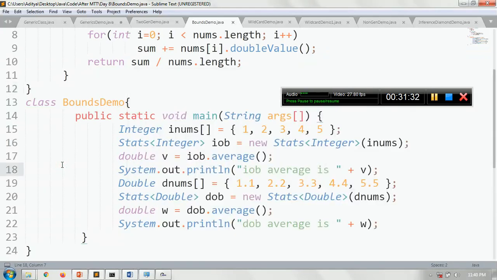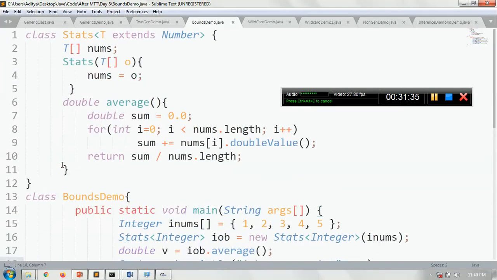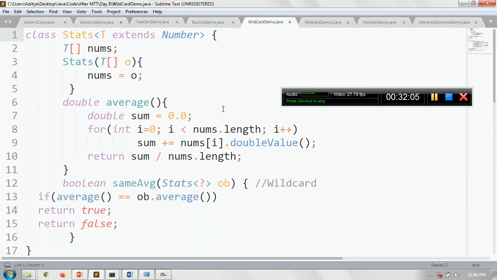Now suppose in the same example I want to add something so that we can get an idea whether the averages of two different objects are the same or not. I'm repeating my problem: I'm trying to write a method here that can compare the averages of two different objects. Is it okay? So I will write a solution here, and it will give an idea about what a wildcard